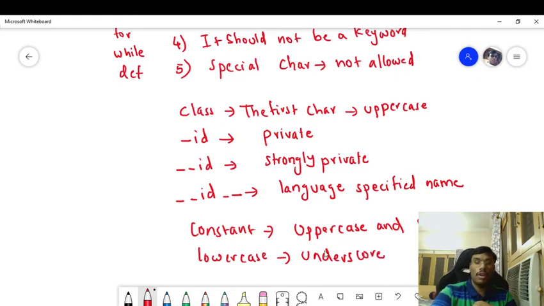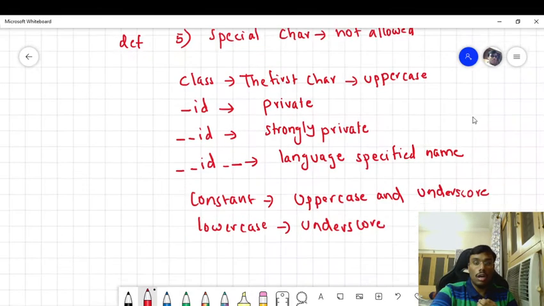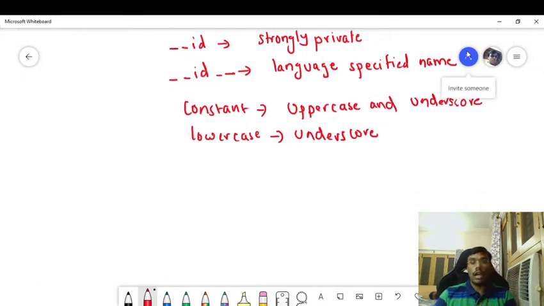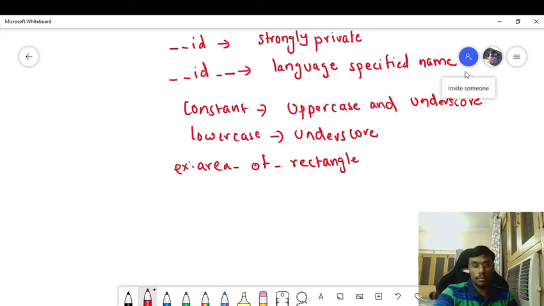Let us consider you are creating a function in order to calculate the area of a rectangle, then the name of the function should be like area underscore of underscore rectangle. So this is how identifiers work.